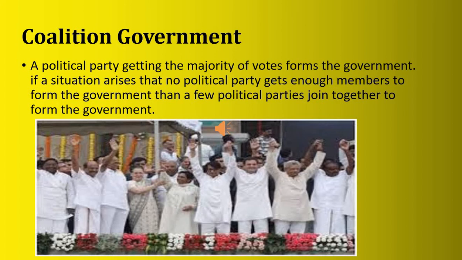What do you know about coalition government? A political party getting the majority of votes forms the government. If a situation arises that no political party gets enough members to form the government, then a few political parties join together to form the government.